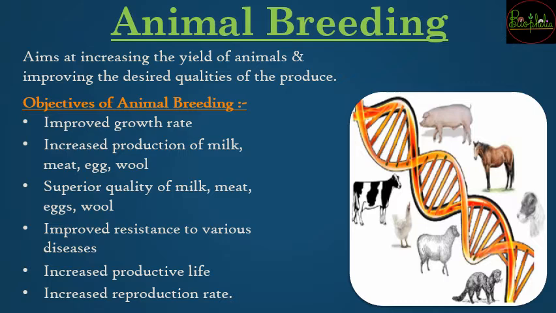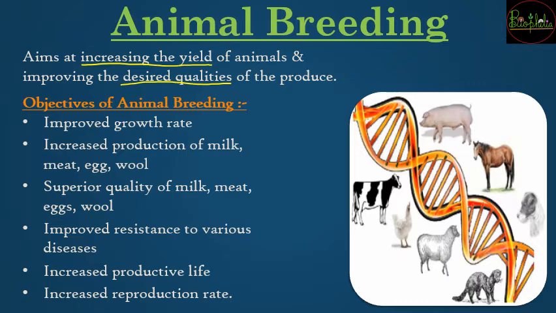So animal breeding is going to have an aim that is to increase the yield of animals and improve the desired qualities of the produce. यानी जैसे आपने प्लांट ब्रीडिंग देखा था इन आर वीडियोस, similarly even plant breeding is to be taken out so that whatever the qualities, desired traits you expect in an animal, उसकी ब्रीडिंग करके आप उस हिसाब से जेनेटिक वेरिएशंस ला सकते हो. So generally what are the objectives that you look for in animal breeding?